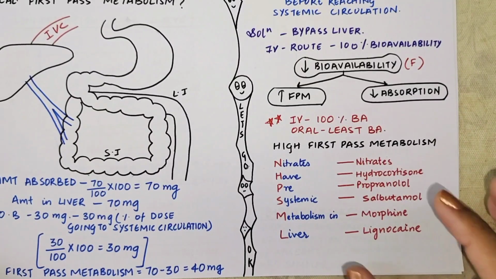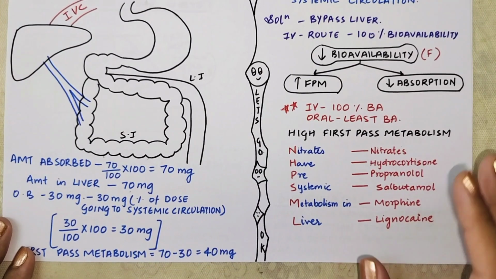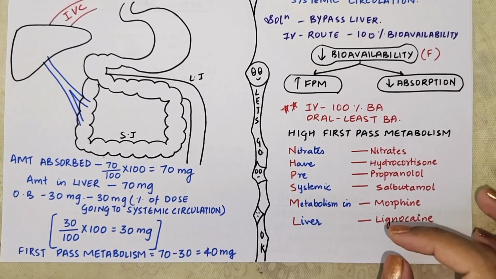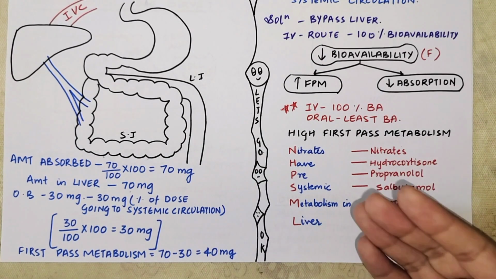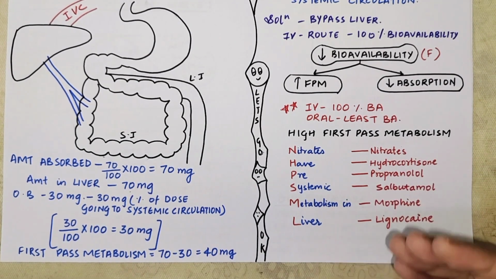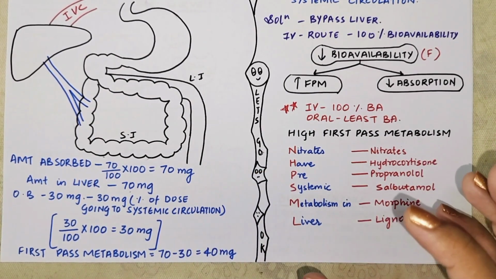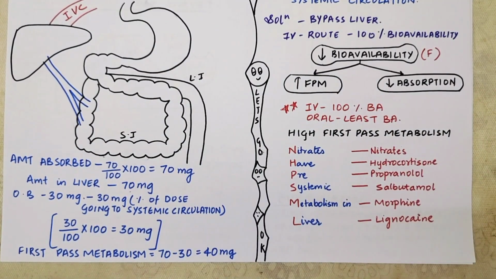Now, a very, very high yield question, that is high first pass metabolism. The drugs which undergo high first pass metabolism. Always remember such things because they are always asked in the exams. And they are very clinically correlated also, because a drug which will undergo high first pass metabolism, that means you will have to give more dose because it is undergoing more metabolism. Let's not talk about the bioavailability, let's talk only about metabolism so that you don't get confused.